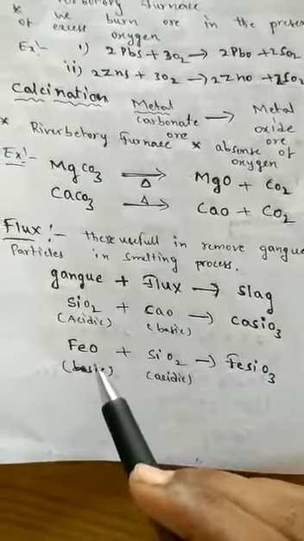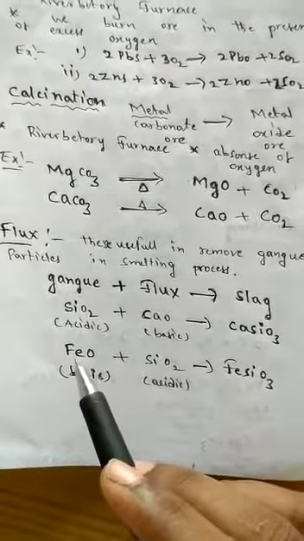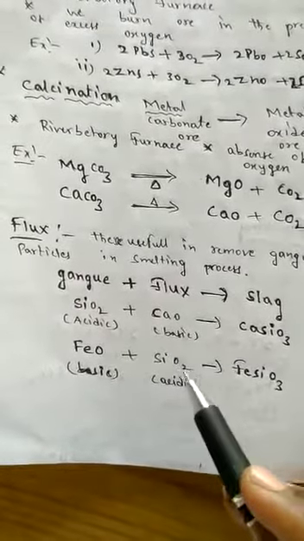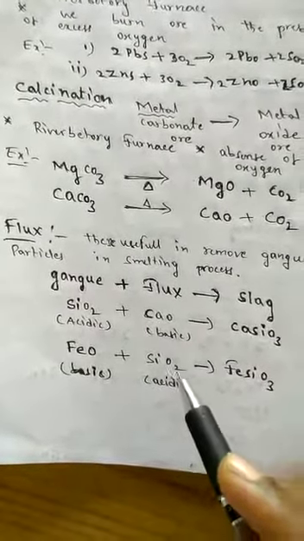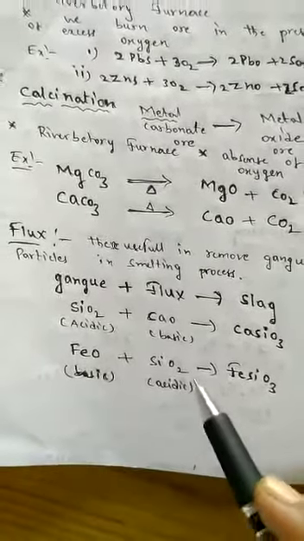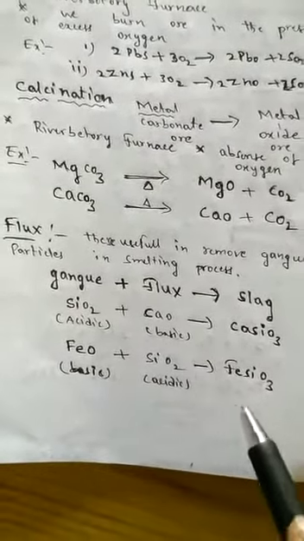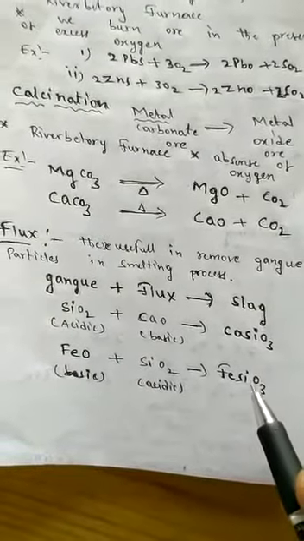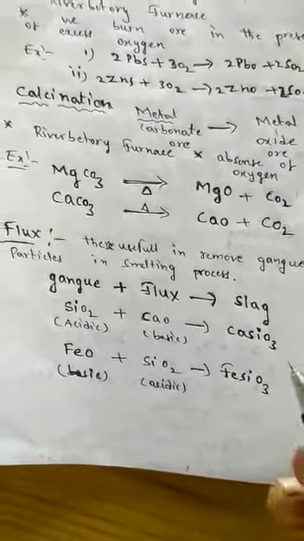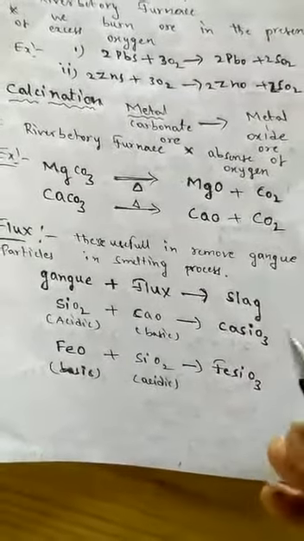If gangue particles are basic in nature, like FeO, a metal oxide, iron oxide, then we need to add flux of acidic nature like silica, SiO2. This basic nature gangue and acidic nature flux combine together and form FeSiO3, ferrous silicate. This ferrous silicate appears on the molten metal as slag.